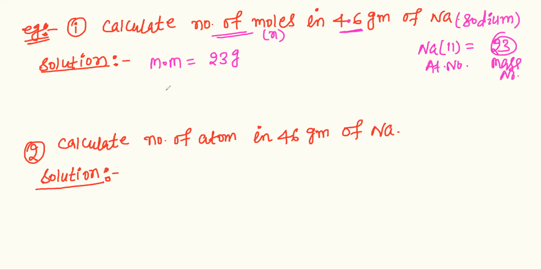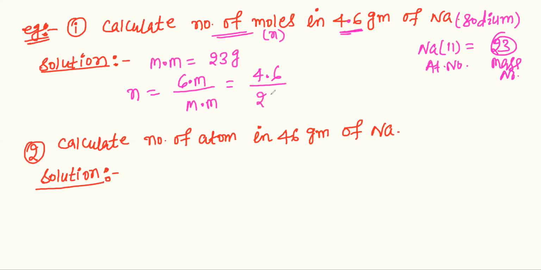Now we find the number of moles. We know that the number of moles is equal to Gm upon Mm. Gm means given mass. Given mass is 4.6, upon Mm, the molar mass.